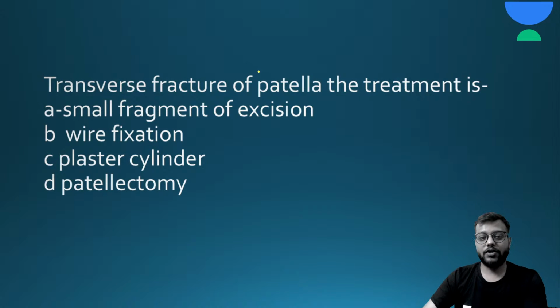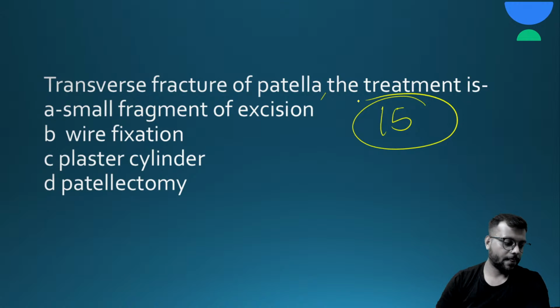Now next question is transverse fracture of patella. The treatment is, okay, here are your 15 seconds. Okay, so the answer for this question will be B, wire fixation.